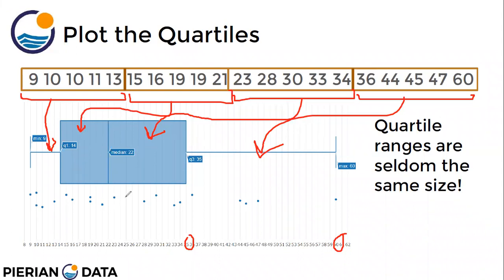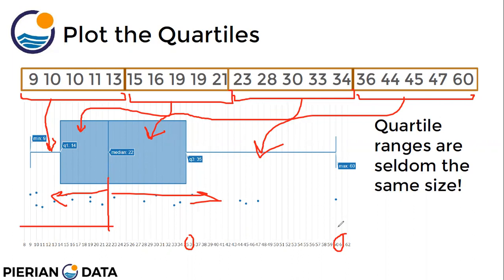So we can see that the median is this. Half of my values are on this side and half on this side. This is my median, and this is the first quartile, second quartile. This is how I can see the spread of my data. You can see that half of the values lie between 9 and 22 and half lie between 22 and 60, right? So there is very much disparity.